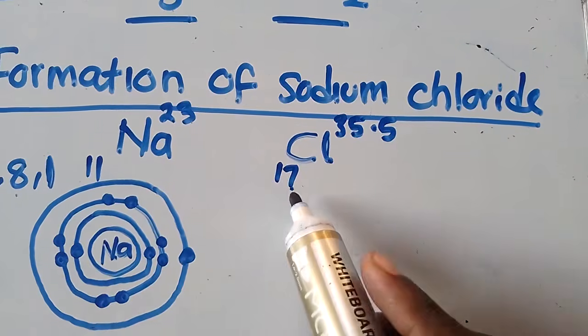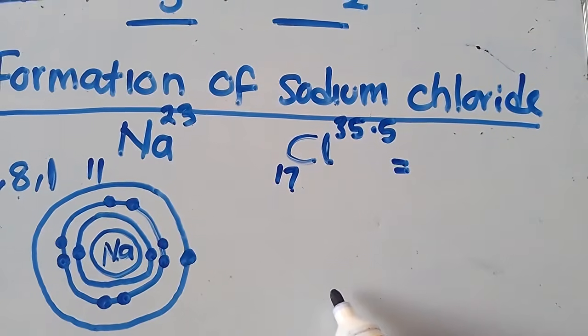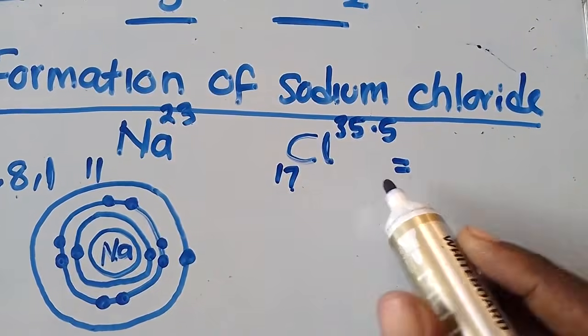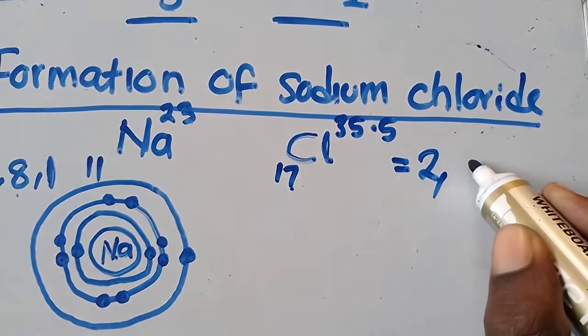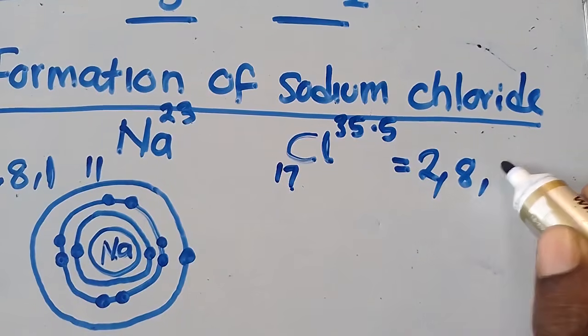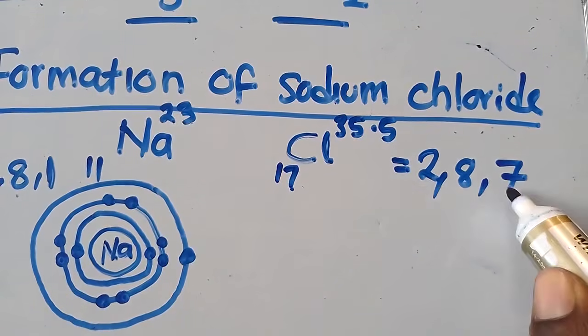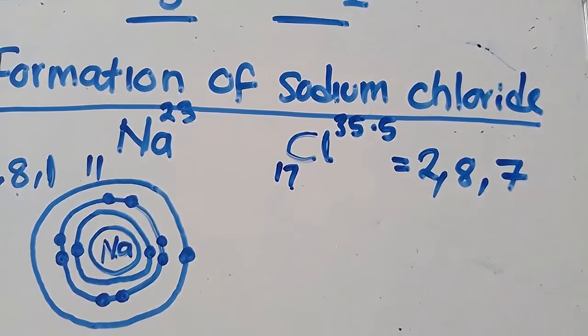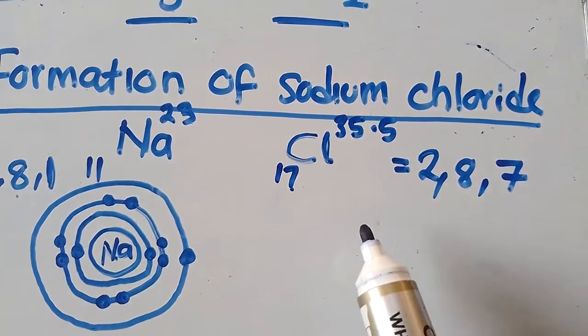I go to chlorine. What is the electronic configuration of chlorine? So first shell, I need to have 2. Second, it is 8. Then third, it is 7. So when you add this, you discover that you've got 17.